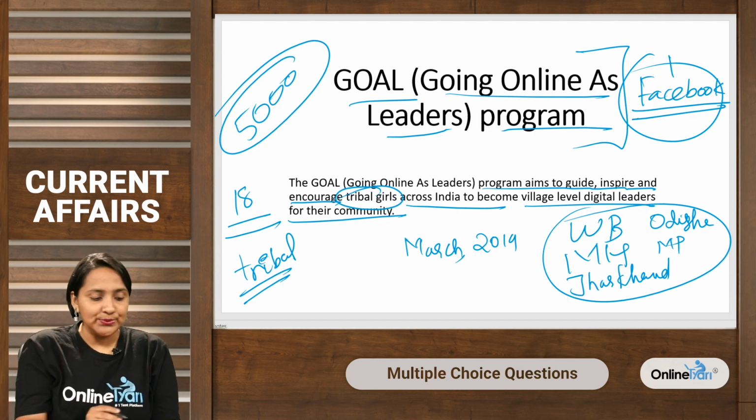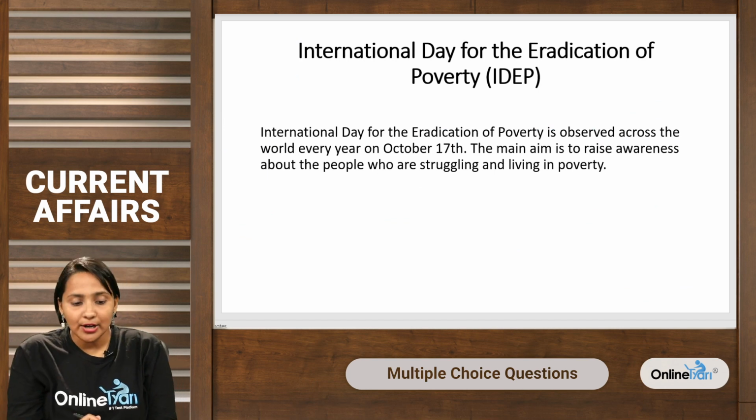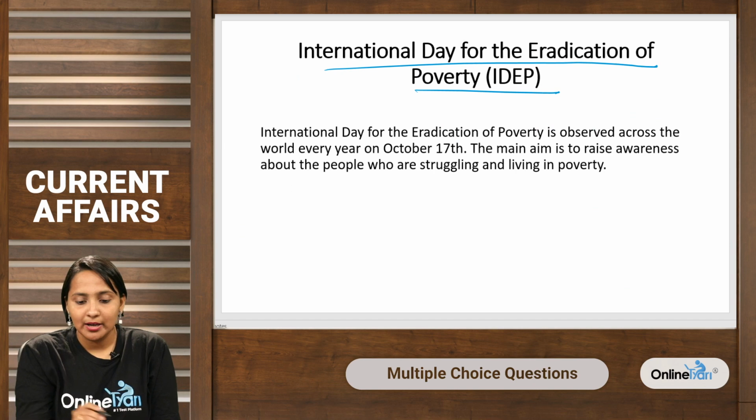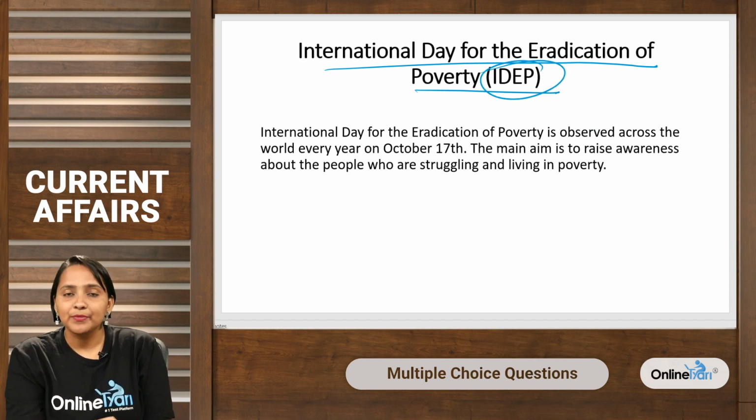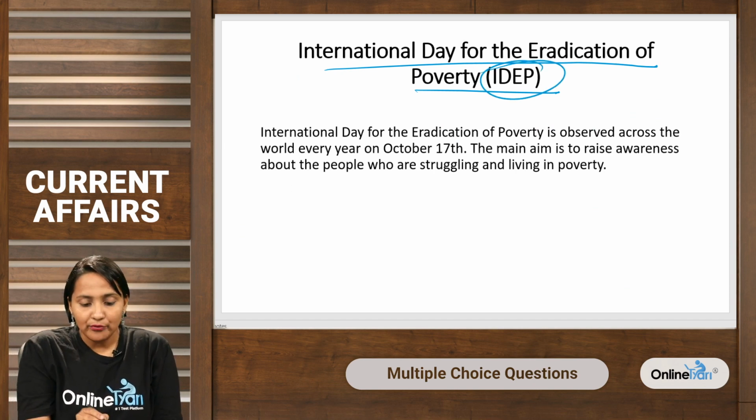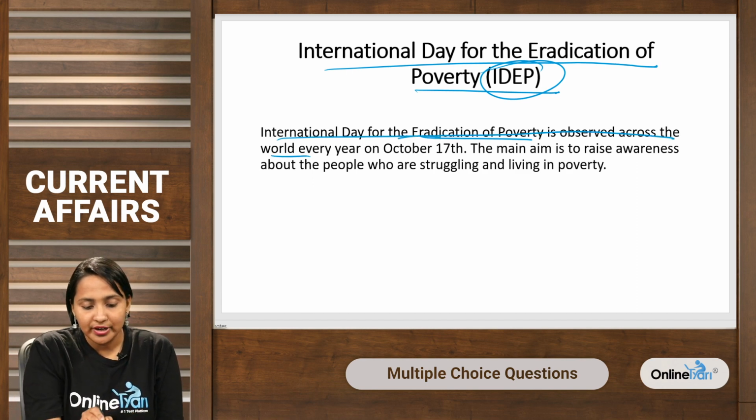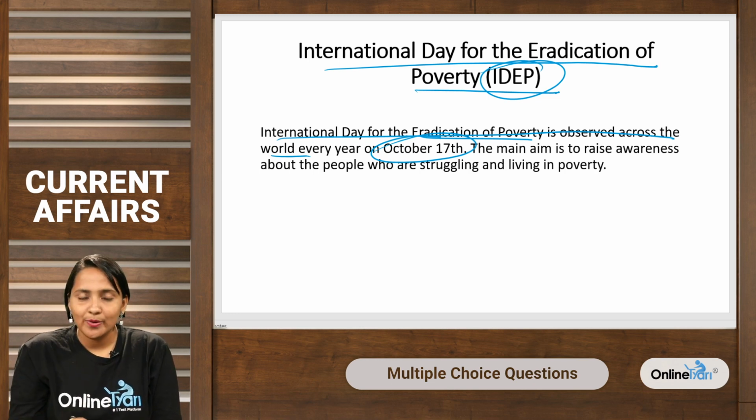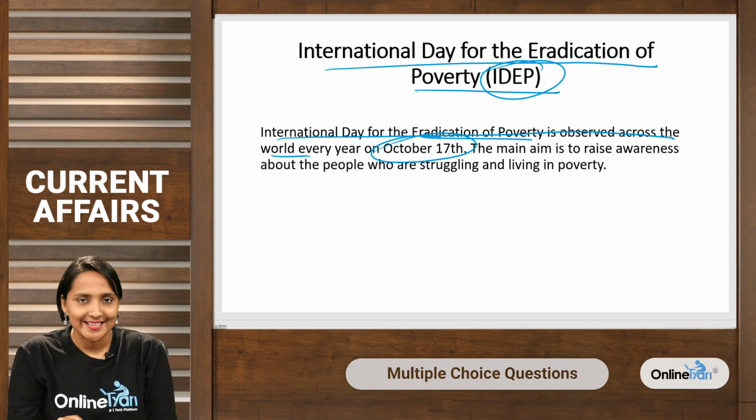So, let's see the next news. The next news is about the International Day for the Eradication of Poverty, which is IDEP. The International Day for Eradication of Poverty is observed across the world every year on October 17th. Please make a note of this. Such questions often appear in banking and SSC exams.